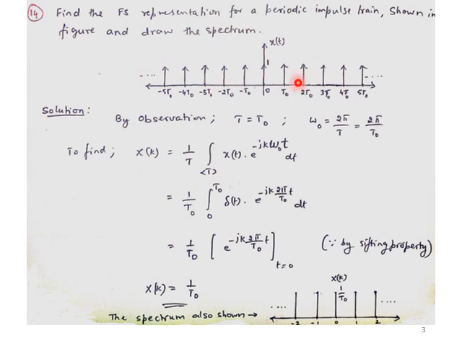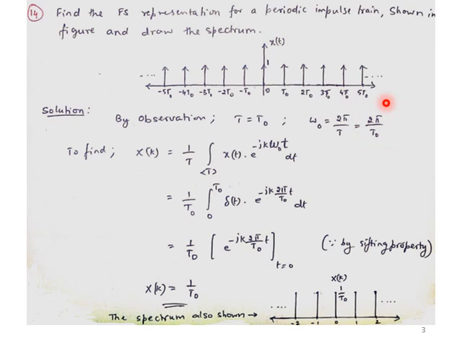So as per the look with respect to x of t, at each and every point we are having impulse values, nothing but amplitude is going to be 1 at 0, at t naught, 2 t naught, 3 t naught, whatever it is, throughout it is going to be 1. So by observation, the fundamental period is from 0 to t naught only. So I can say the fundamental period is t naught, that is, omega naught is equal to 2 pi by t naught.